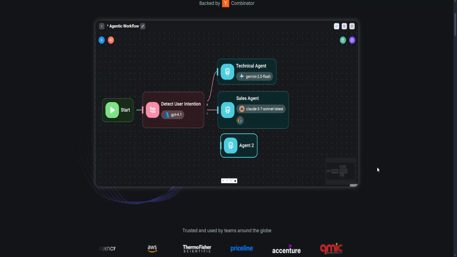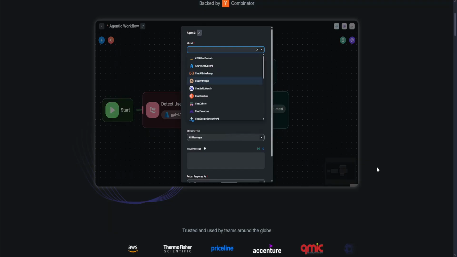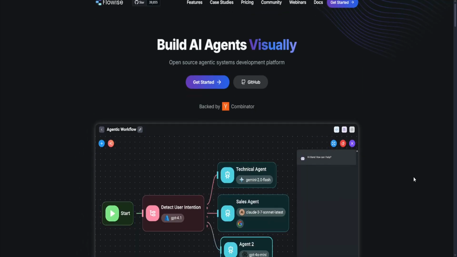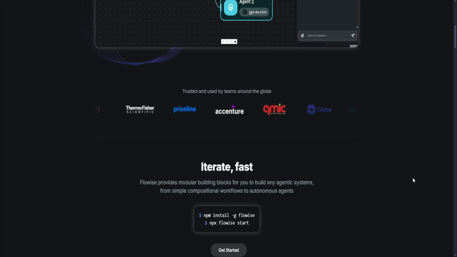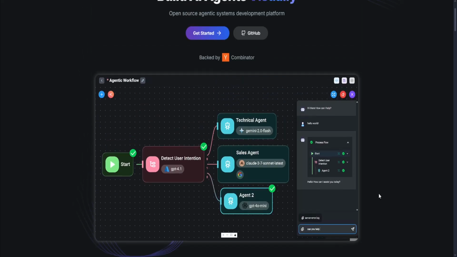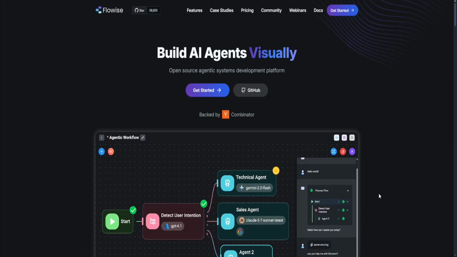Now choose N8n if you want a robust general-purpose automation tool for APIs, and choose Flowise if you're building AI-driven apps or agents with LLMs like ChatGPT or Claude.